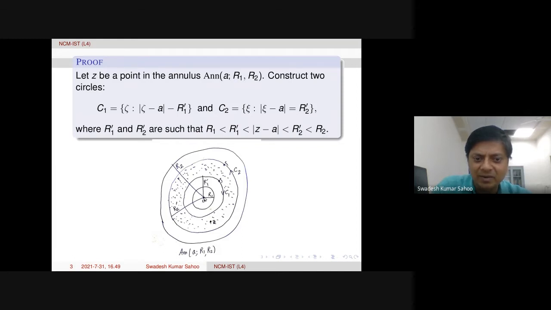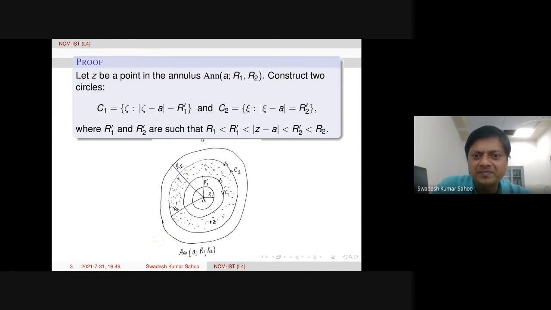Look from a to this point, R2 prime. So I keep z in between C1 and C2. Wherever I fix z, accordingly I construct C1 and C2 so that z is inside this ring, the smaller ring, I should say.